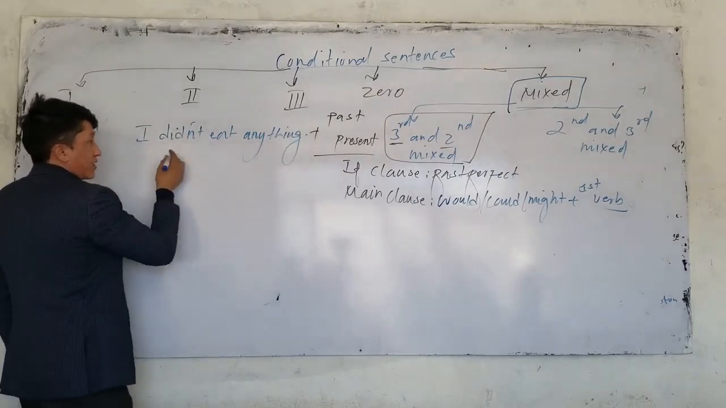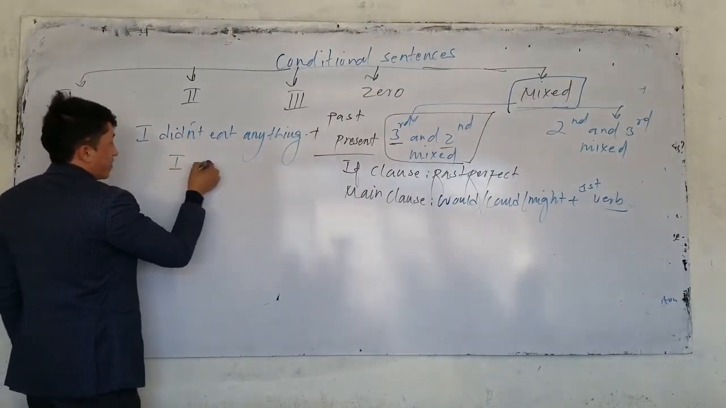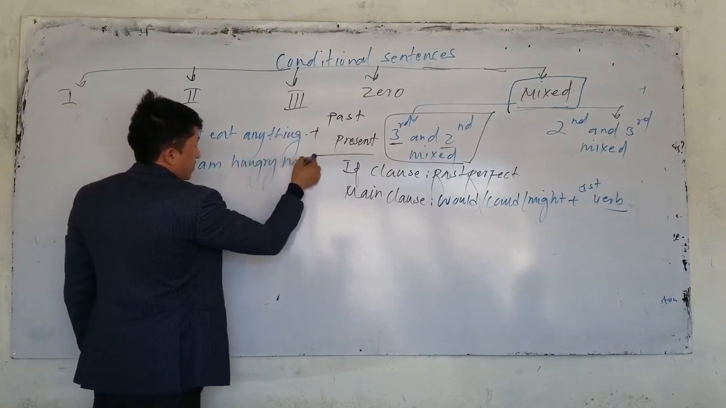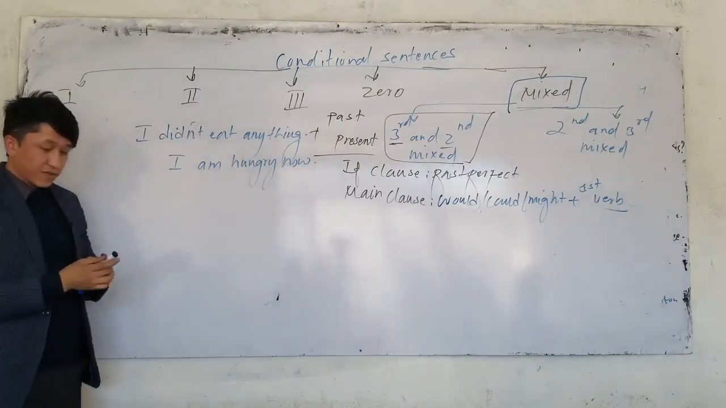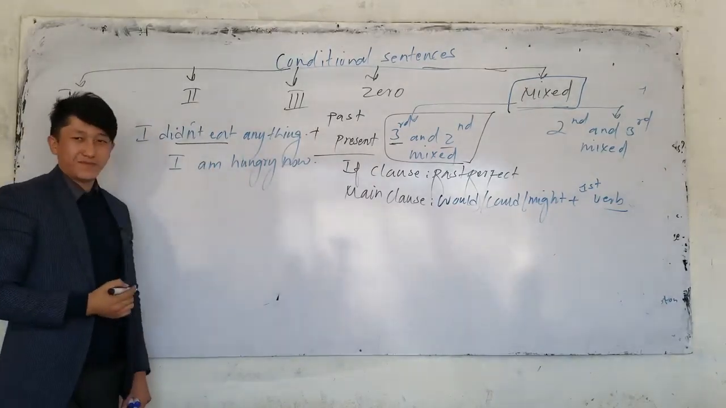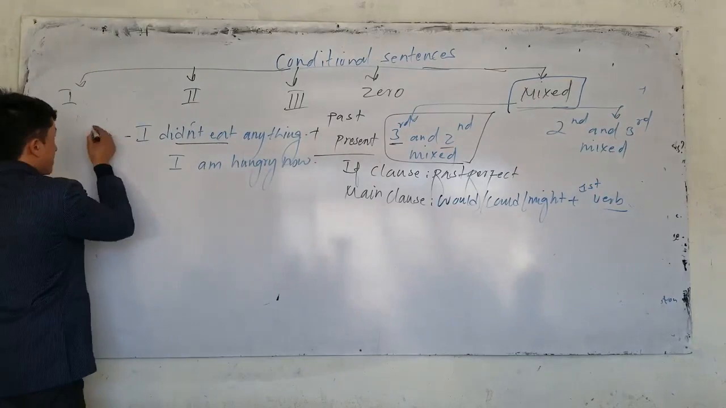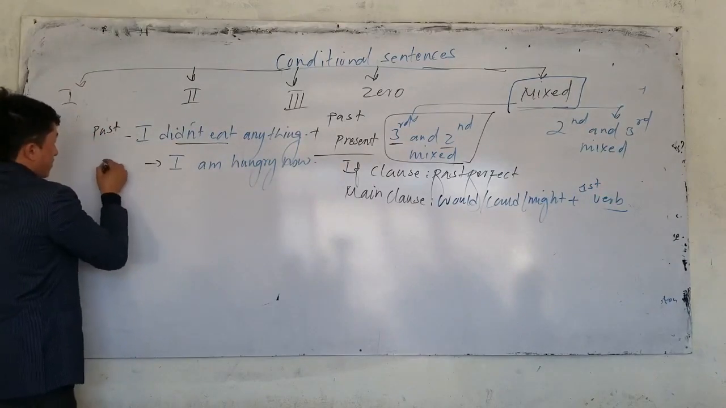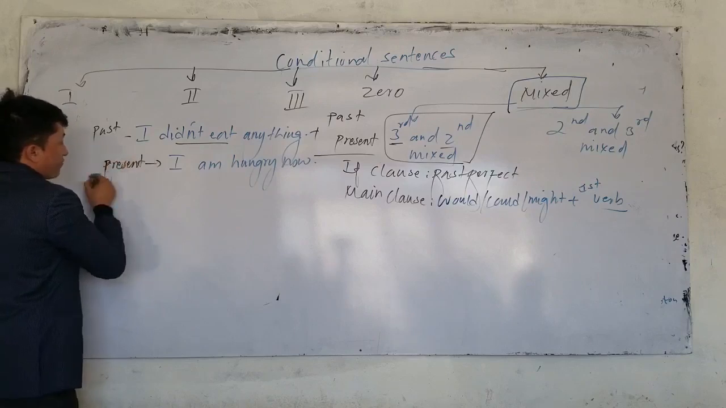I didn't eat anything. For example, I am hungry now. I am hungry what? Now. Here in this sentence, look, what is the action? The action of eating didn't happen in the past. So the first sentence is what? Past. And the second sentence, the result is what? Now, or we can say what? Present.